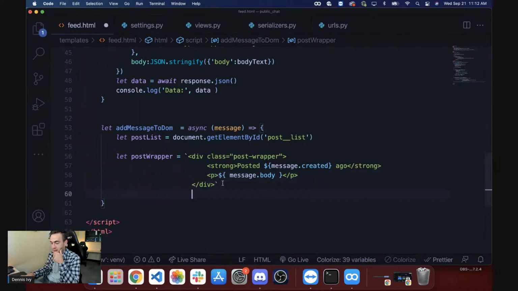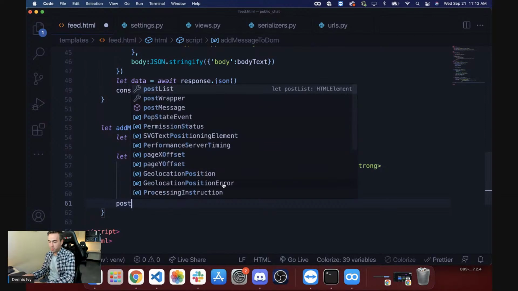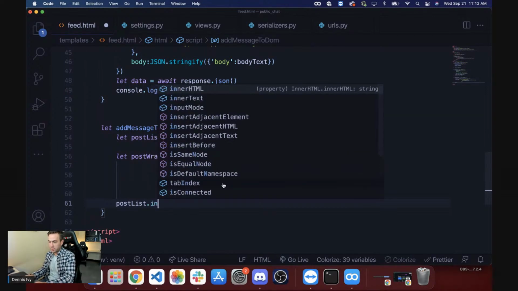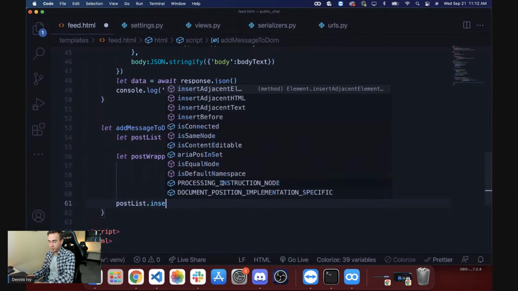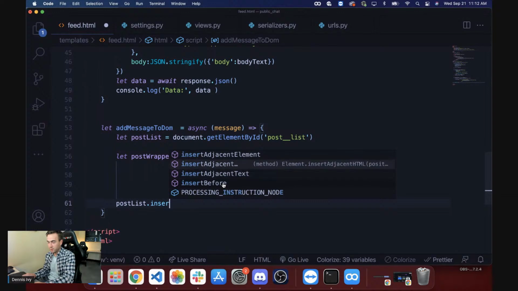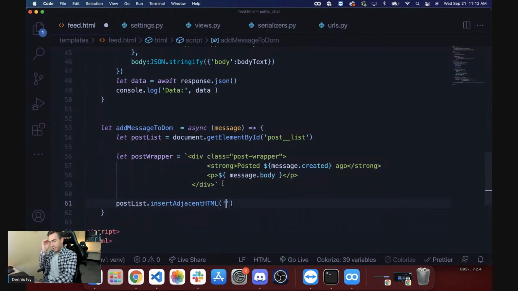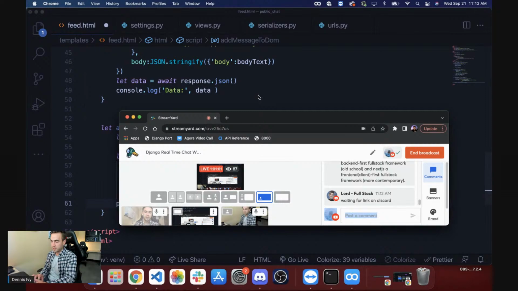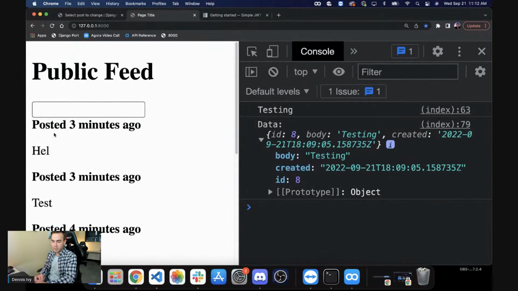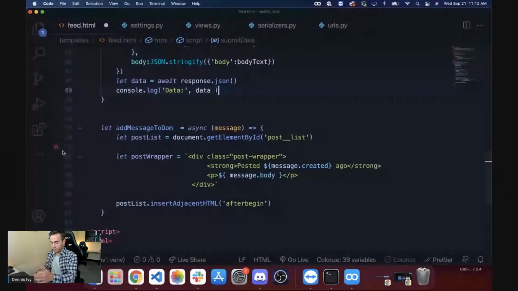So once we create that, then we can go into post list dot insert, not innerHTML, but we'll do insertAdjacentHTML. And we want to insert this at the top of the list, so we'll just do afterbegin. You can do beforebegin, afterend. Basically, it lets us know where we're going to place this element inside of the post list wrapper. We're going to do afterbegin, which basically puts this at the top right here. So we want to put this at the top.